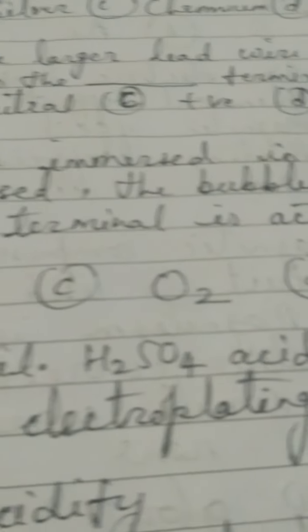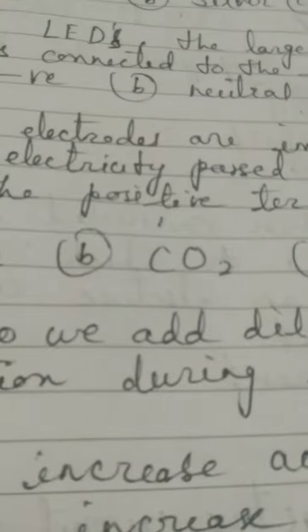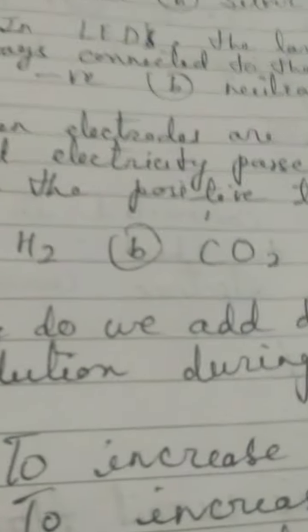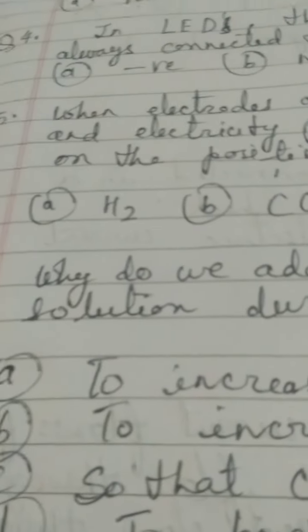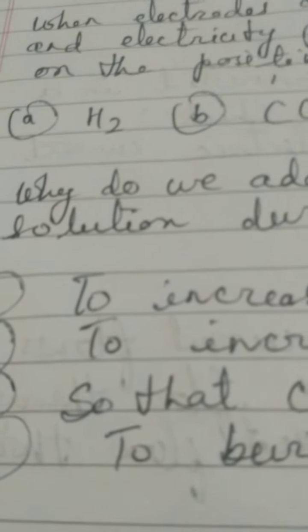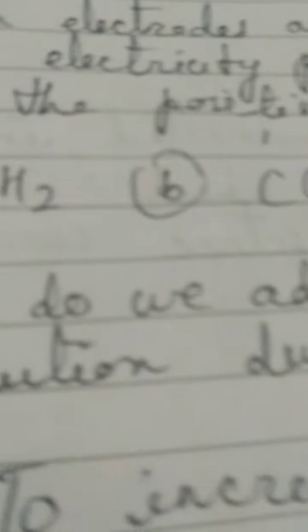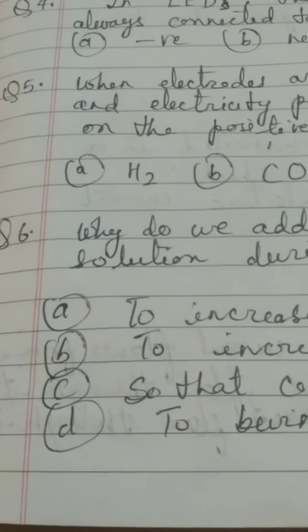Oxygen and nitrogen. So you just try to understand what will be the correct option, which will form an anion here. In water there are two elements, hydrogen and oxygen. Which gas will be in the form of anion? Now I am coming to the next question, which is question number 6.